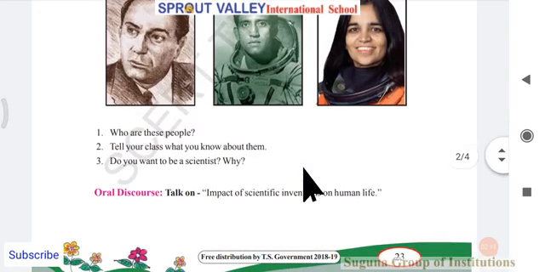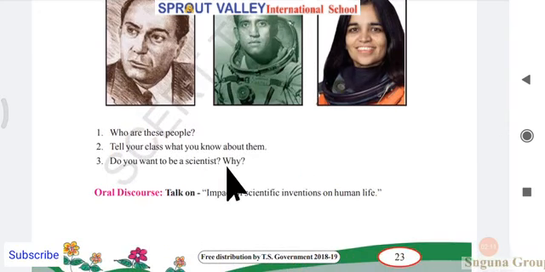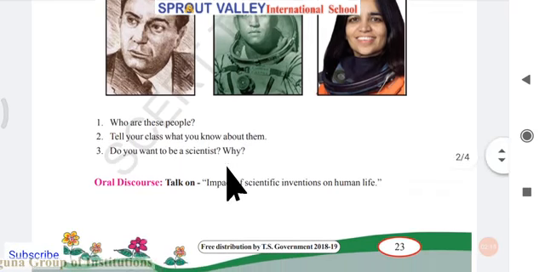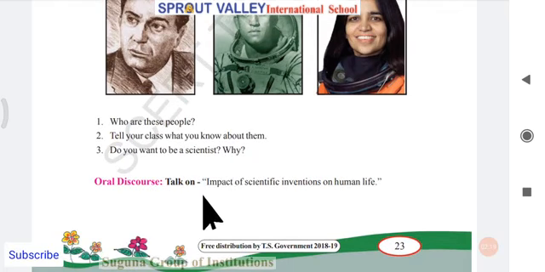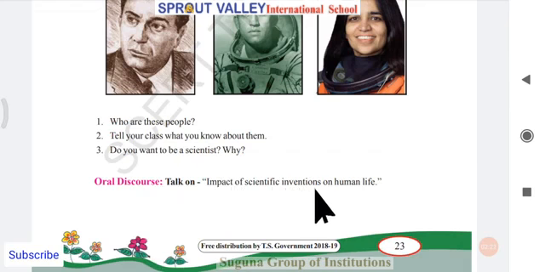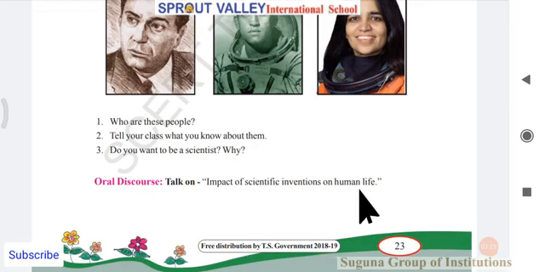Next, do you want to be a scientist? If you want to be a scientist, why? If not, why? You can answer both questions there. Next, you have oral discourse, a talk on the impact of scientific innovations on human life. What is the impact of scientific innovations, scientific inventions? Scientific inventions in the sense just like mobile, fan, TV, freezer, bikes, mechanisms, all these things. What is the impact of all these scientific inventions on human life?